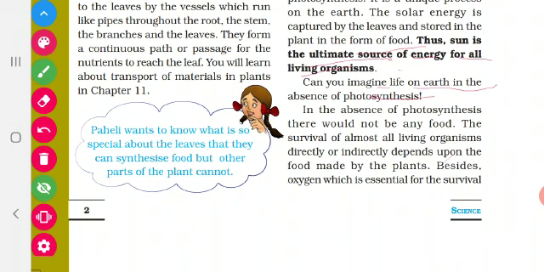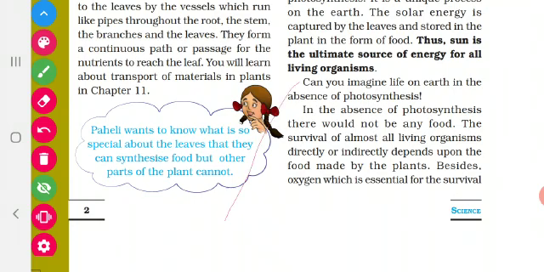Okay children, have you all understood? Yes. So these 2 are the homeworks for you. The first question is, why is the sun the ultimate source of energy for all living organisms? Then the second question, what happens to life on earth in the absence of photosynthesis? Or you have to imagine, if there is no photosynthesis, how the life will be on earth. Like that you have to imagine and write in 5 sentences. Have you all understood children?